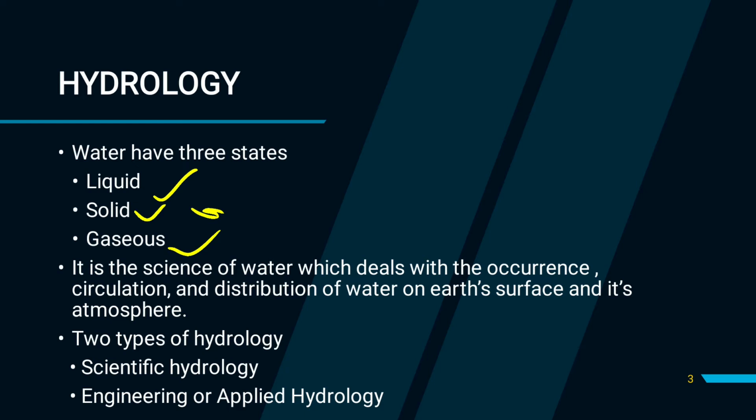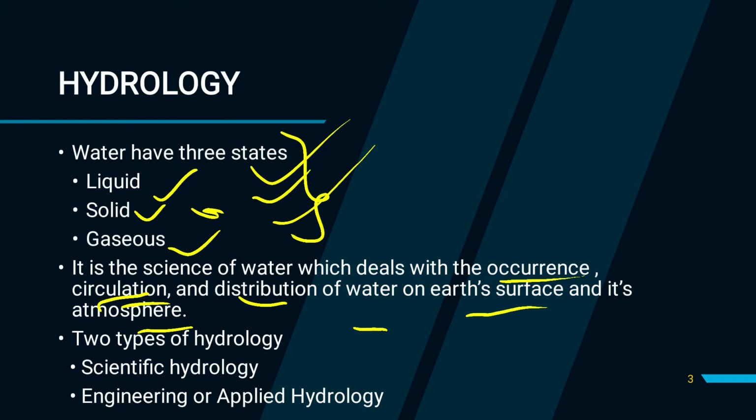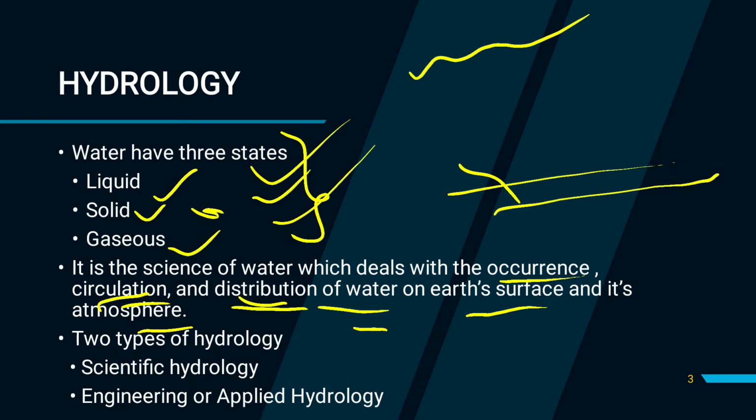So now, the definition of hydrology. It is the science of water which deals with the occurrence, circulation and distribution of water on Earth's surface and its atmosphere. Here, occurrence means what is the source of water, in the three states, obviously liquid, solid and gaseous, where it comes from. Circulation is the movement of the water in three states, where it should go, and distribution of water is where it should supply on our mother earth's surface, or in the atmosphere.